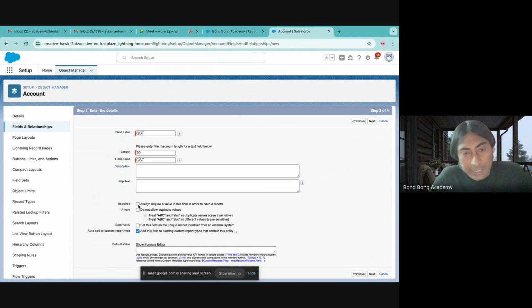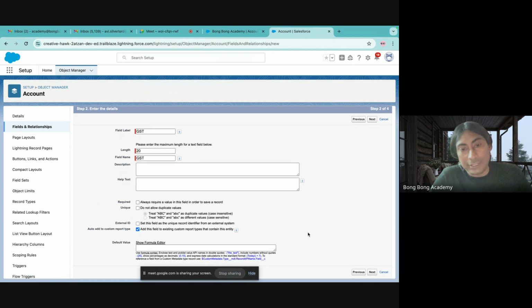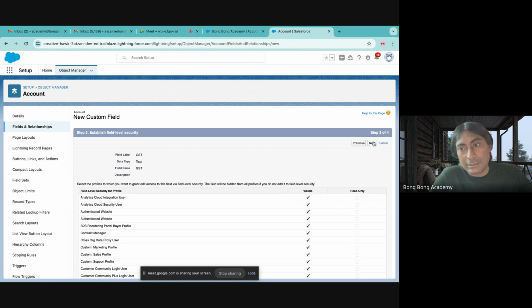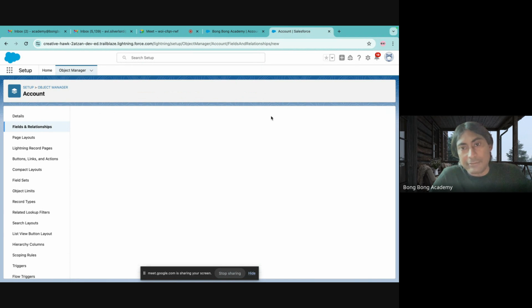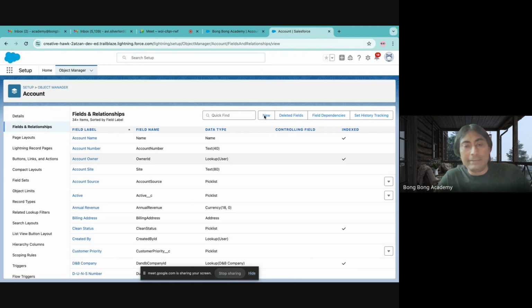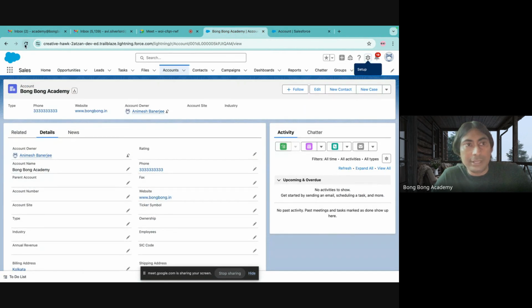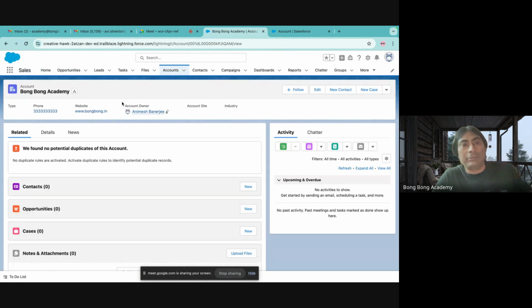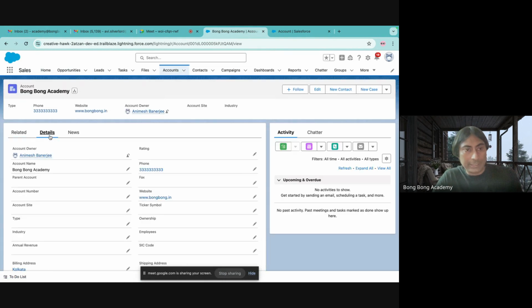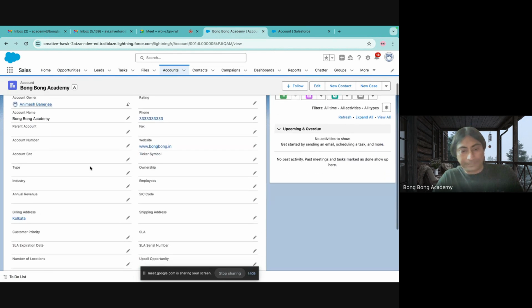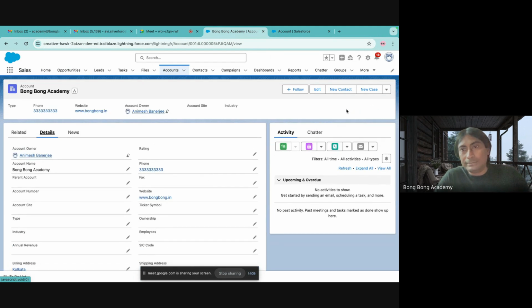So right now I am not checking required. If I check required, you will see a red star in your field. Let us make it required and hit next. Next. Save. It takes some time to show on the screen, so don't panic if you are not able to see this. You have to keep refreshing for a while. Then it will show up in the details tab. So let's see. The cache takes a little while to clear up, so it is not showing up right now.